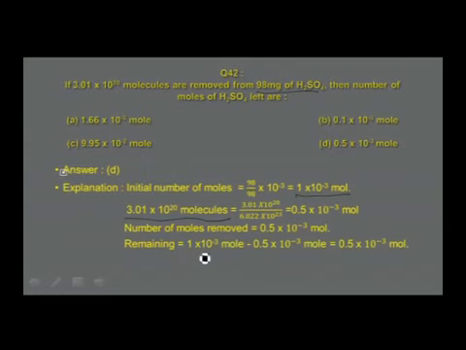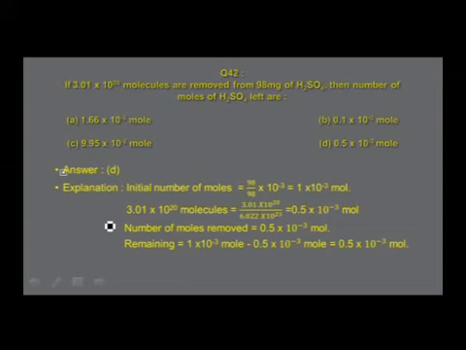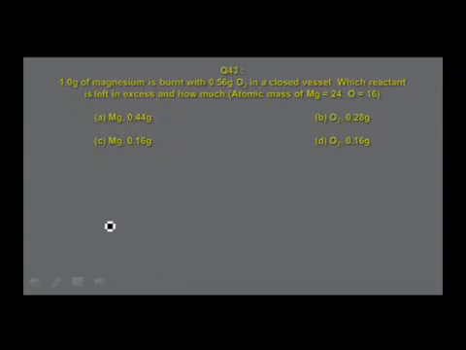The remaining number of moles is 1 into 10 power minus 3 minus 0.5 into 10 power minus 3 mole. That is equal to 0.5 into 10 power minus 3 mole. And the answer is found to be in option D. So that is the very correct answer. Let us move on to the next slide, and hopefully that will be the last slide we can discuss.